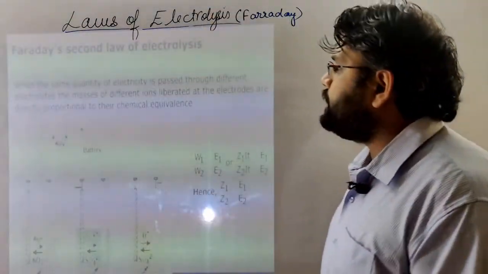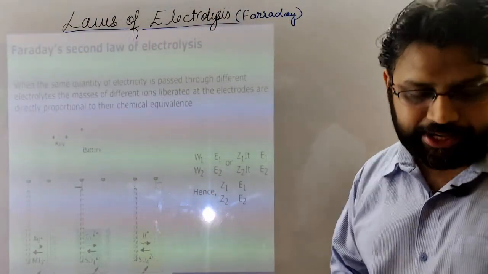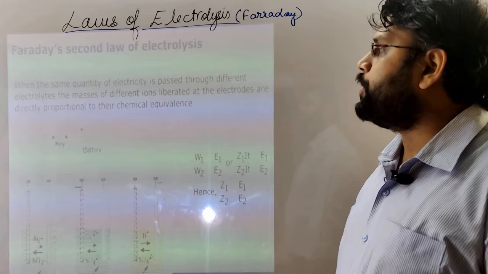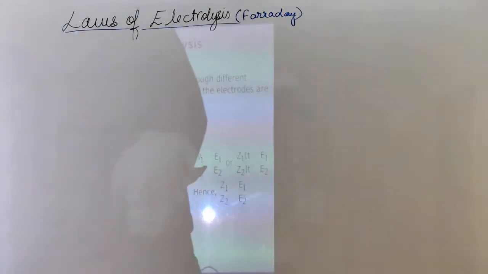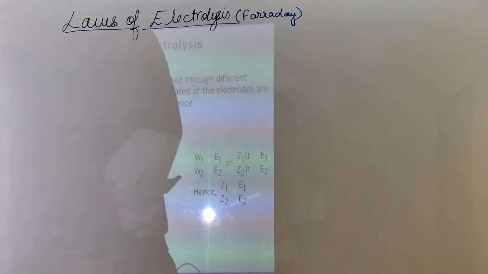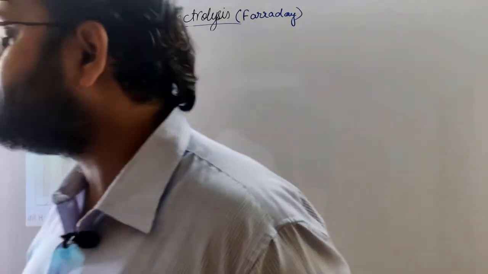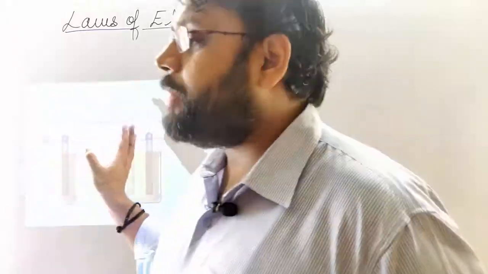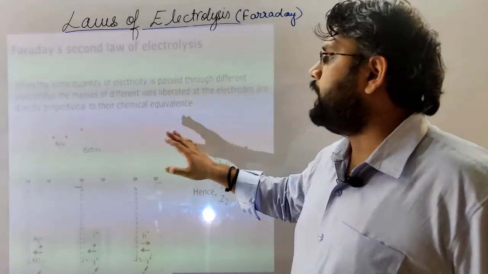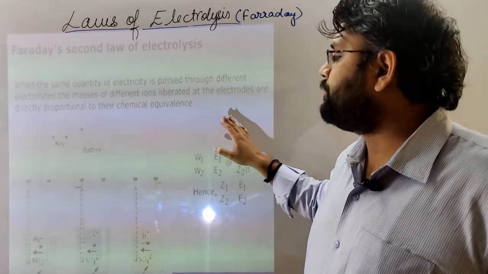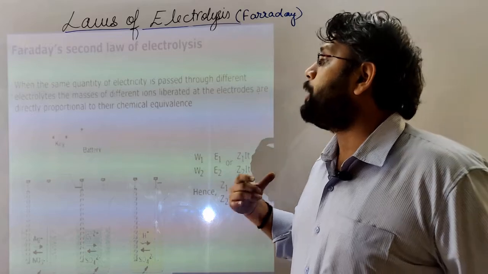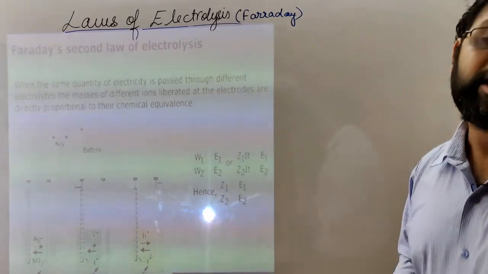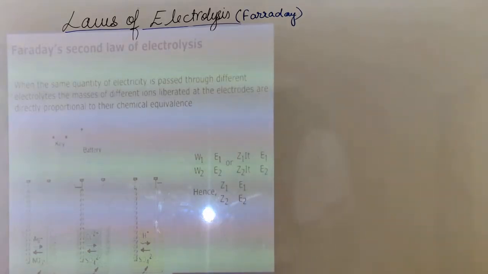Okay, so Faraday's second law of electrolysis states that when the same quantity of electricity is run through different electrolytes, the masses of different ions liberated at the electrodes are directly proportional to their chemical equivalents. Now, what is an equivalent?